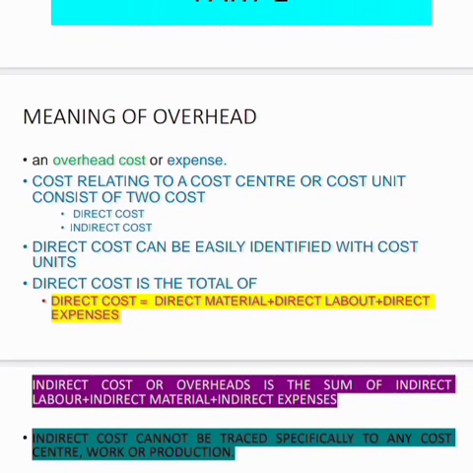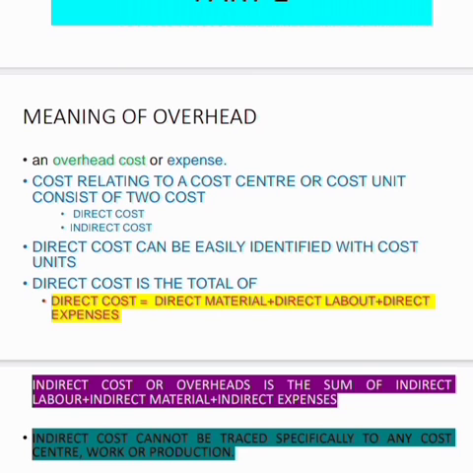Good morning, students. In today's class, we are going to learn about the meaning of the term overhead and various concepts relating to overhead. Now, before going deep into the overhead, let us learn what the types of costs are. Costs relating to a cost center or cost unit basically consist of two costs.